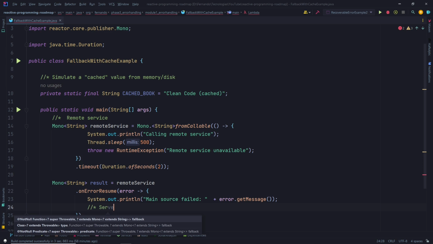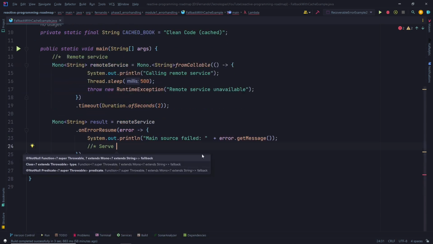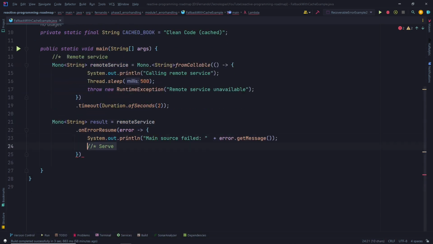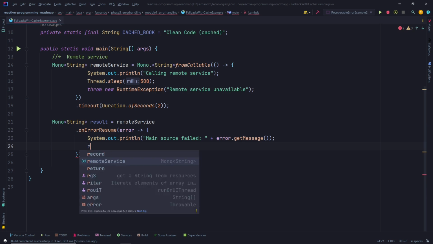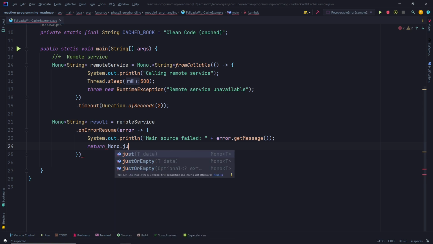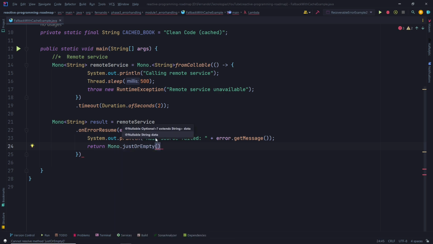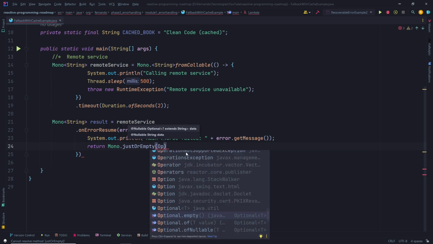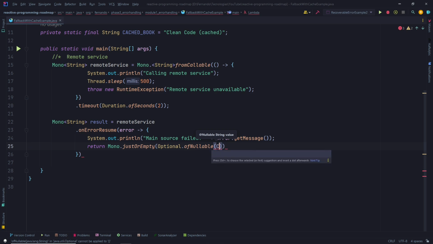Okay, so this is going to serve. I think we don't need to print anything here. Yeah, I'm confusing myself. Okay, we have onErrorResume. So now we need to return Mono.just or empty. In here we are going to pass as a parameter this cache value. So we're going to call Optional.ofNullable and CACHED_BOOK. Great.